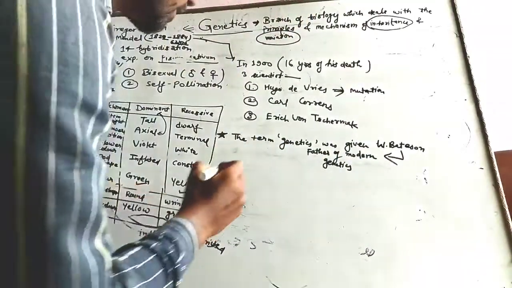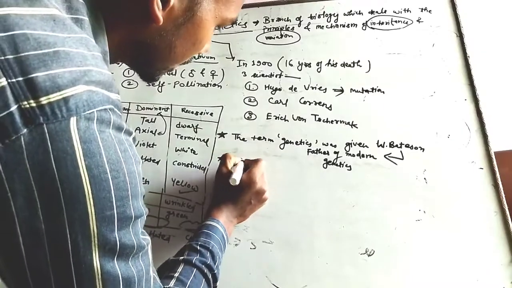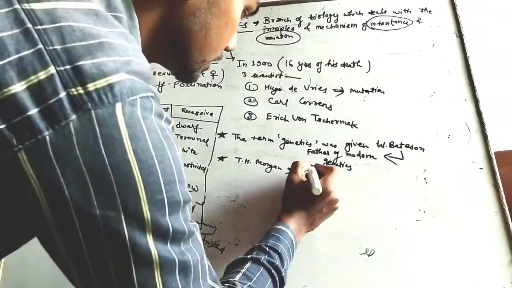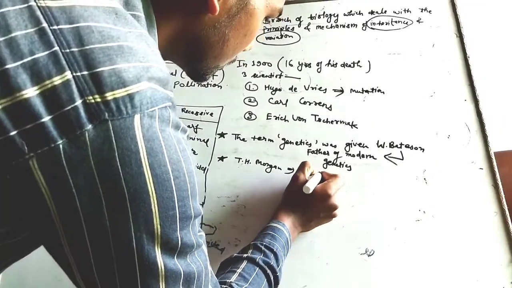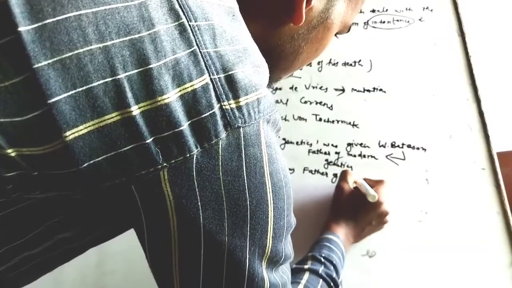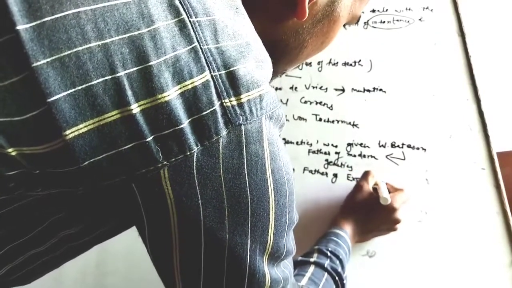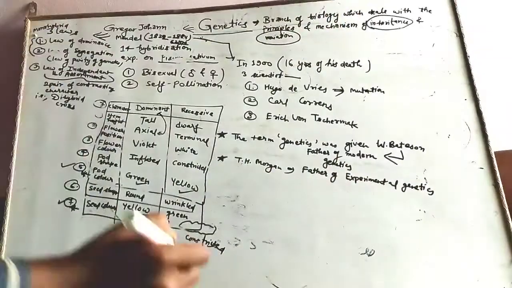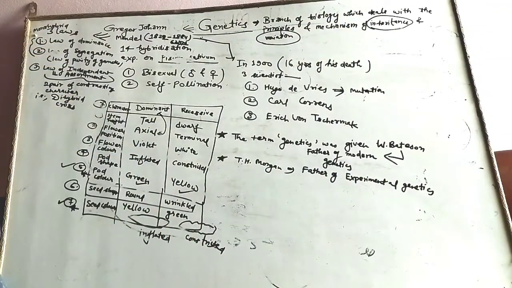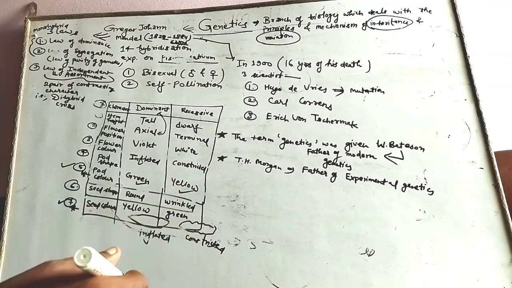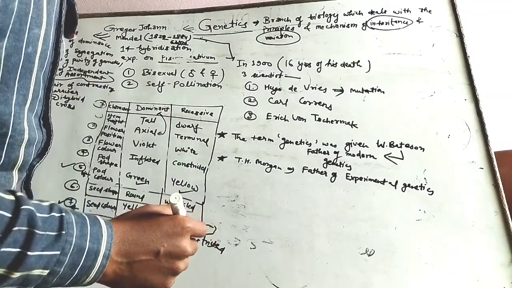And related to that, another scientist, T.H. Morgan, is also regarded as the father of experimental genetics. So this is the life history of Gregor Mendel and how he worked on Pisum sativum hybridization to get desired results.